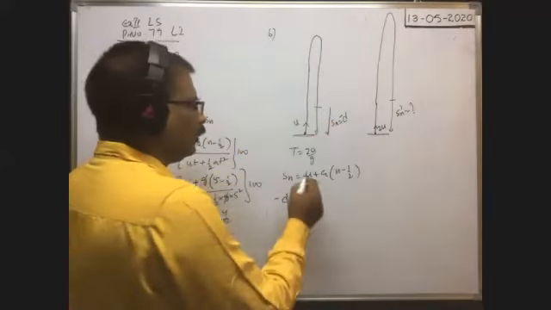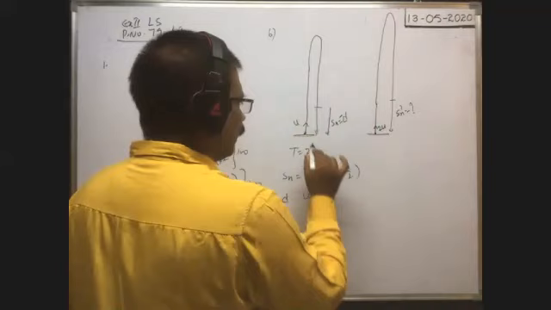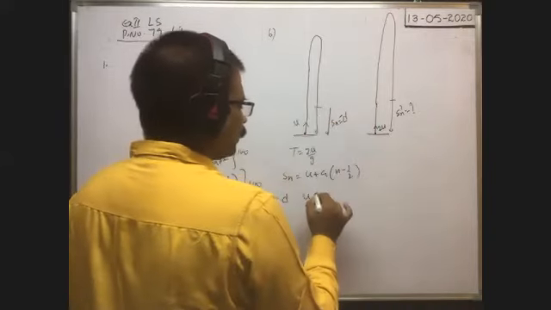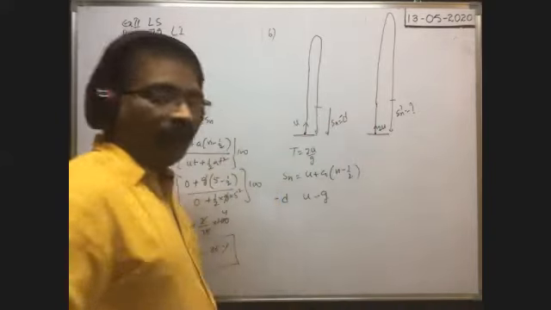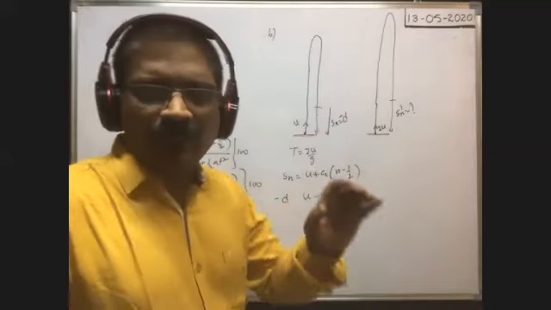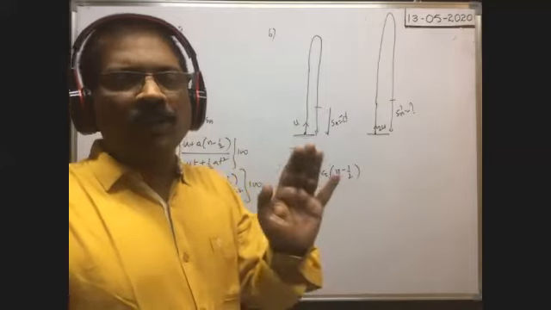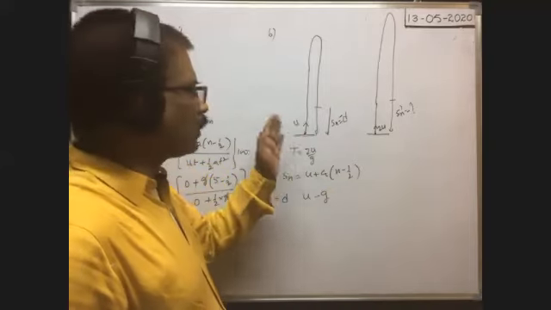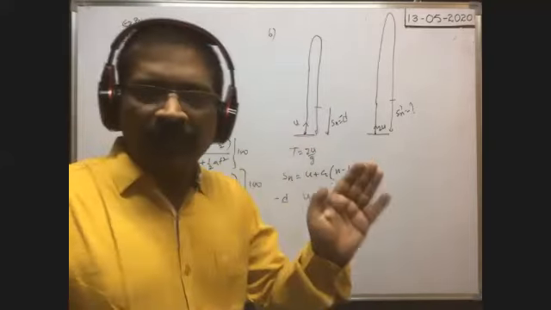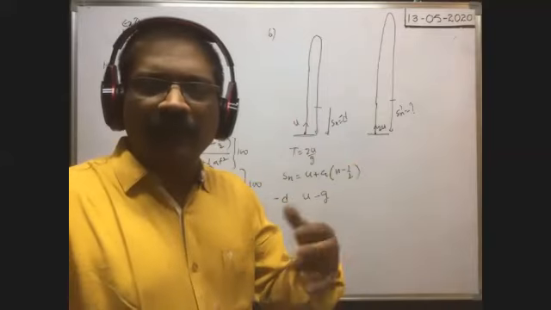So minus d. u means u only, plus a means, as the body is thrown vertically upwards, acceleration is minus g. The initial direction of motion must be taken as the reference direction. You remember that point. Whenever the motion is considered, whatever the direction of motion of the body, you take that as the reference. Then you apply the sign convention.